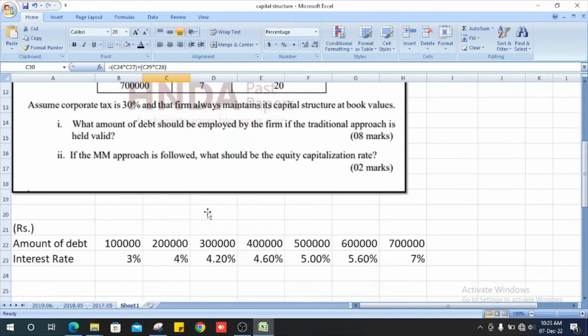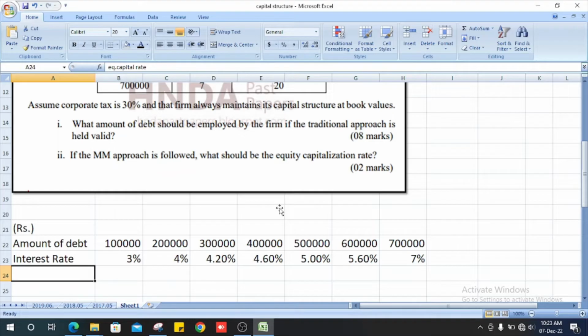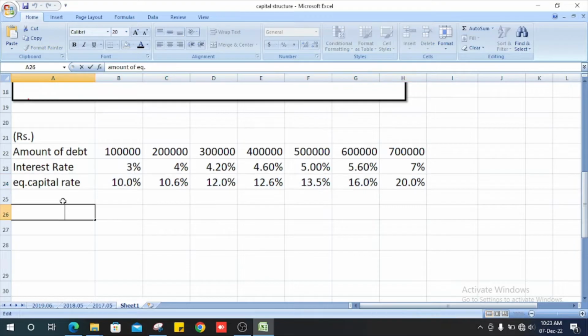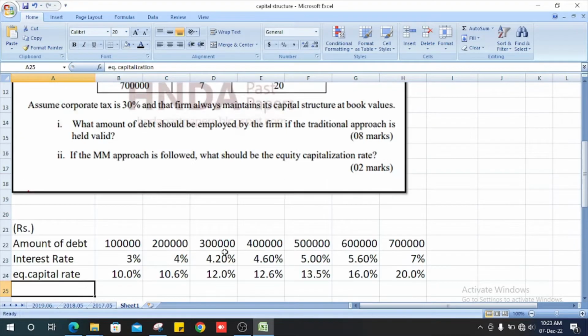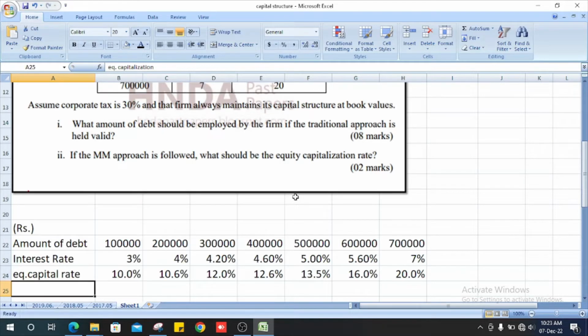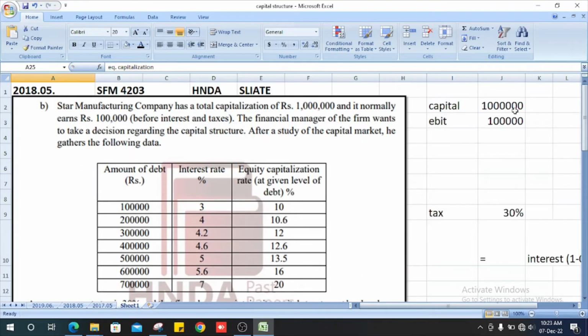Next, equity capitalization rate, 10 to 20. Next, you see the capitalization. They give us the capitalization as 10 lakh.